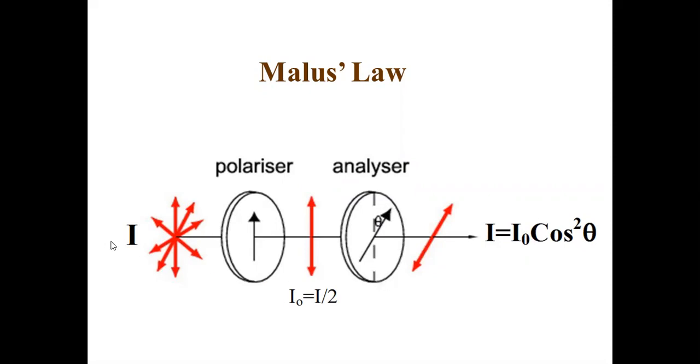Okay, if I is the intensity of light entering as unpolarized light, once the unpolarized light enters here, definitely the intensity becomes I by 2, and I'll take this as I naught. From here, Malus's law starts.